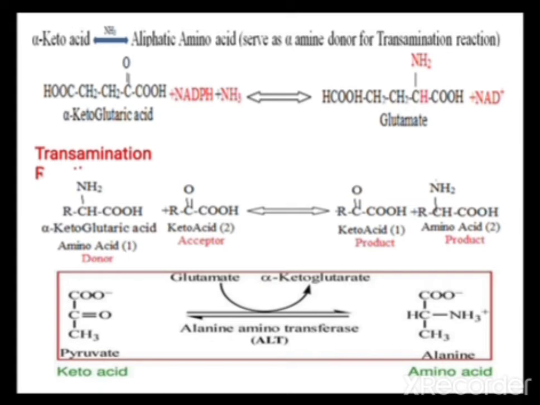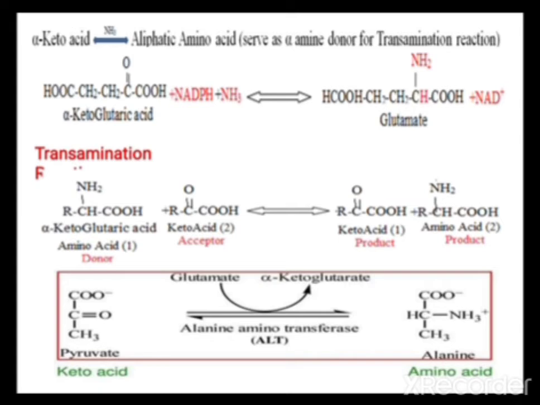Now transamination. Here, the amino acid molecule possesses an amine group, and that amino acid acts as a donor for the amine group.